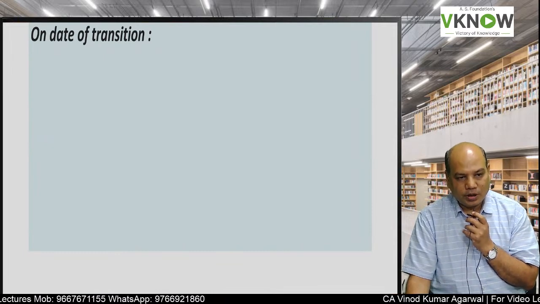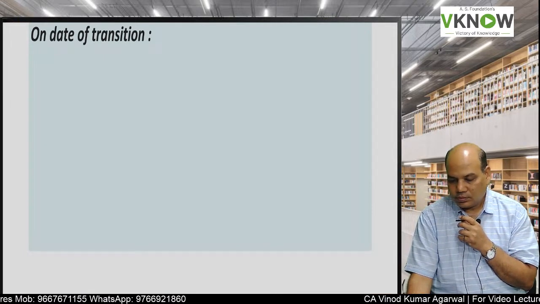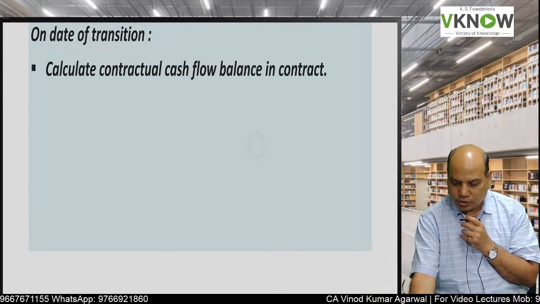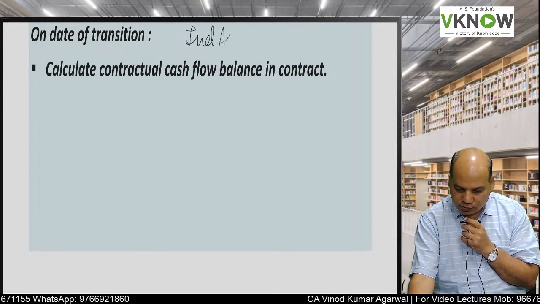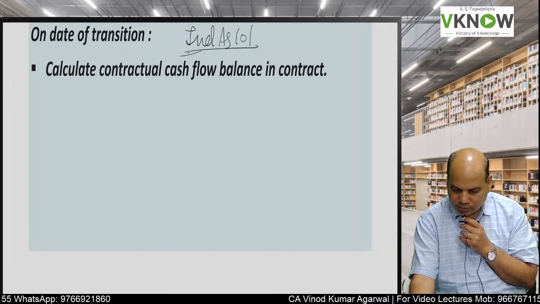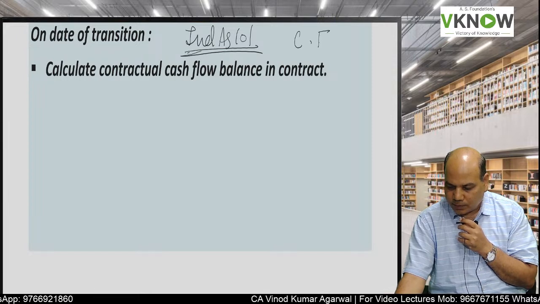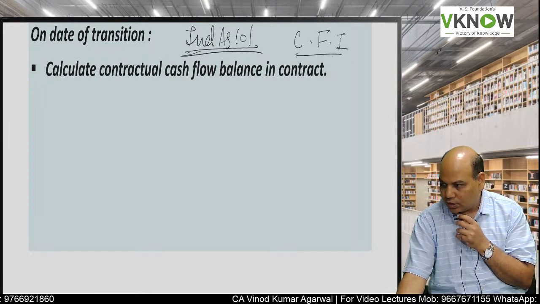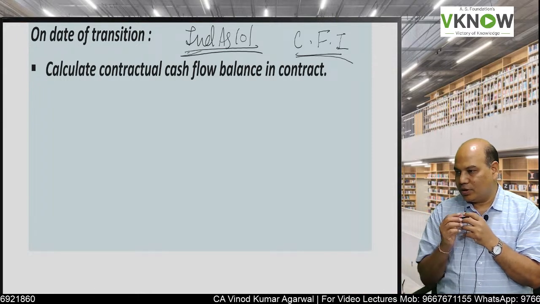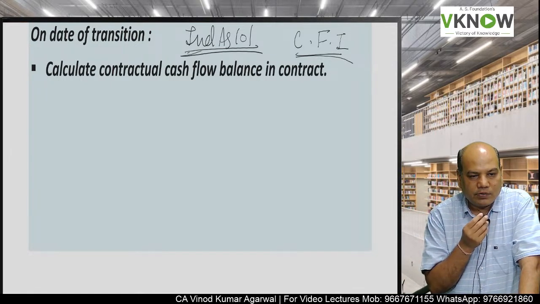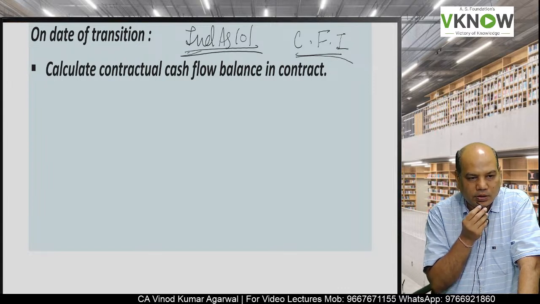Suppose you are adopting Ind AS for the first time. Ind AS 101 is applicable, and the problem will arise in case of compound financial instrument, because under old accounting standard, there was no concept of compound financial instrument or split accounting.